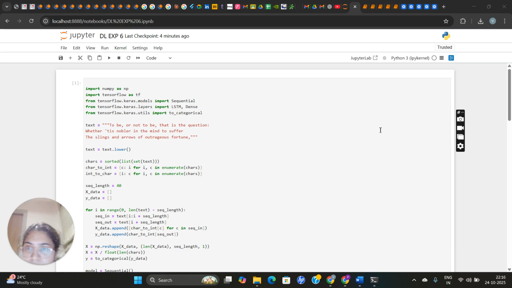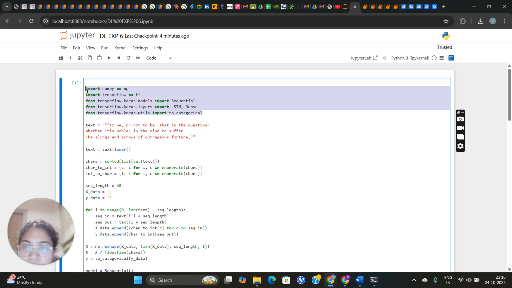Here we are using some text and converting it. So here we have imported some libraries. NumPy is for numerical computations and handling arrays. TensorFlow is the main library for building deep learning models. Sequential is to create a linear stack of layers for our model. LSTM and Dense are layers for a neural network. To categorical will convert integer labels into one hot vectors.